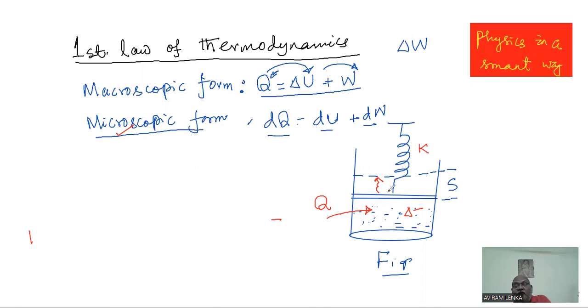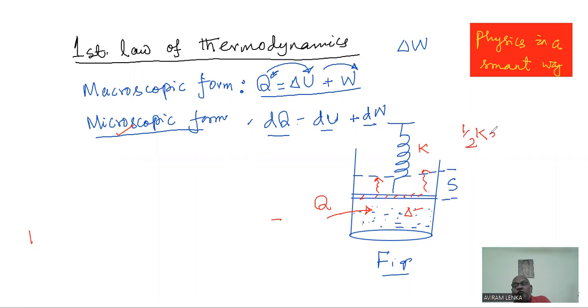The cylinder is fitted with a piston, and the piston head is connected to a spring. As the piston goes up, the spring is getting compressed, and because the spring is getting compressed, there is energy stored in the spring, or work done on the spring.